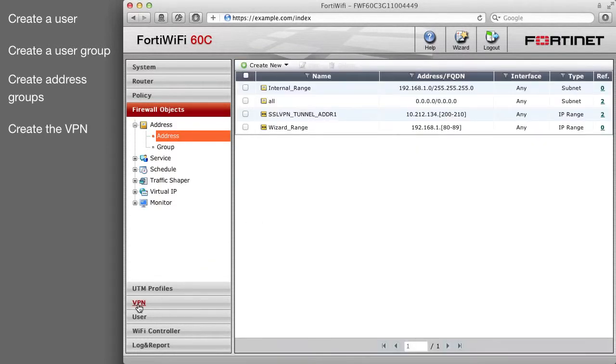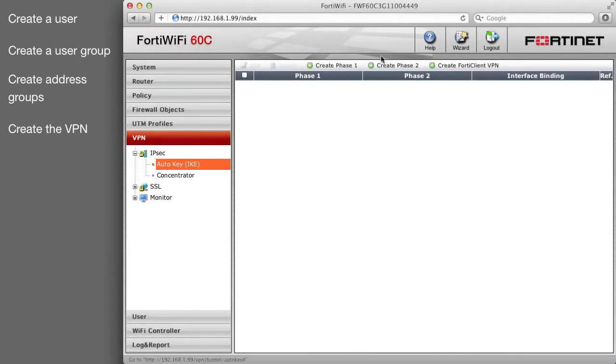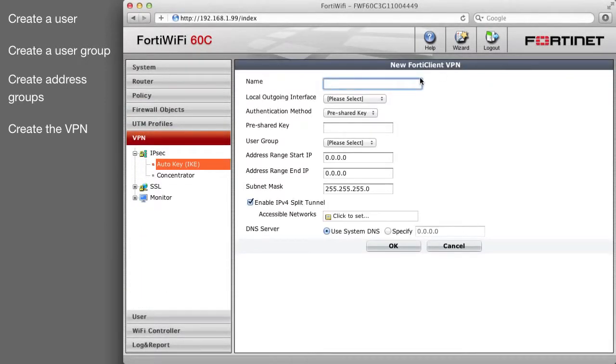Go to VPN, IPsec, AutoKey. Select Create FortiClient VPN to create an IPsec VPN.